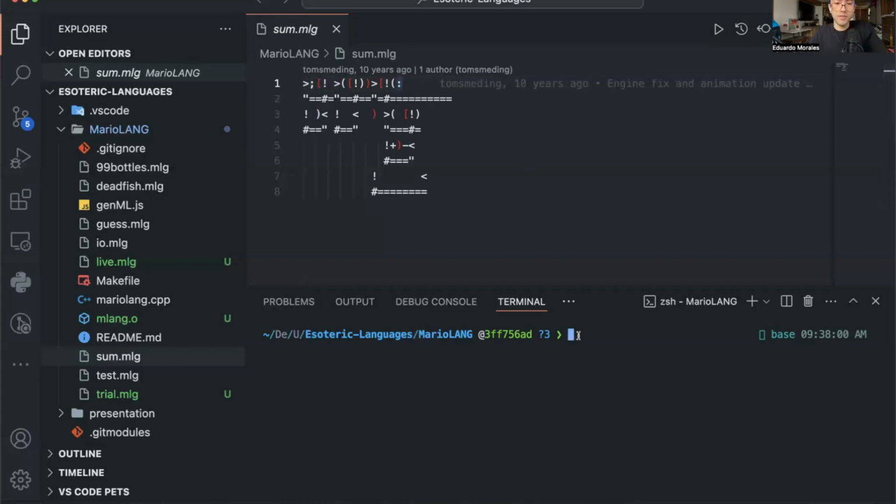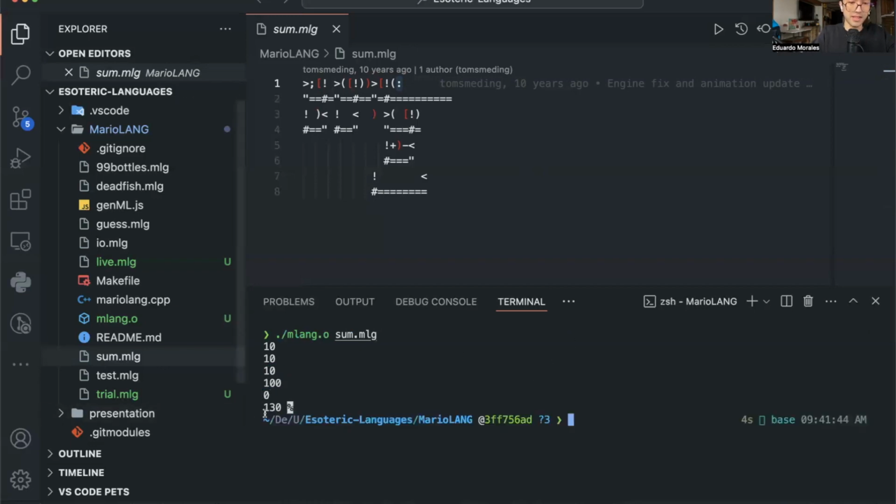Let's do a live example of it. Here we have how we run the MarioLANG. Let's put 10, 10, 10, 100, 0, and then it outputs the sum.